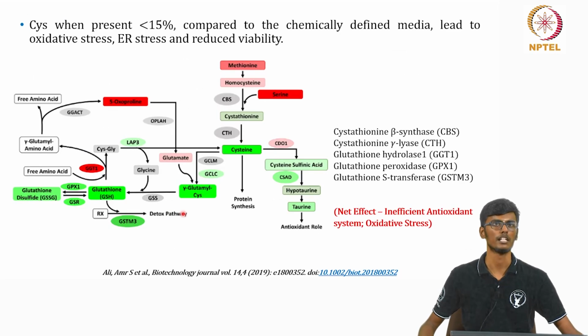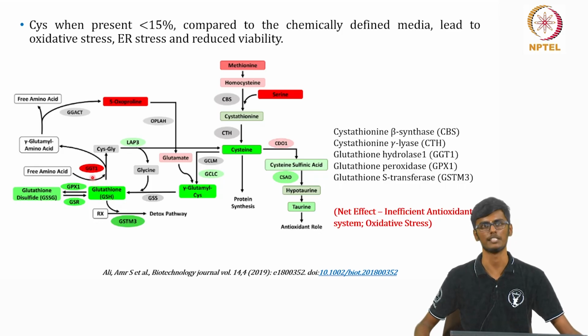Whereas when it is depleted, which is less than 15% of the amount actually present in chemically defined media, they found that there is also oxidative stress produced, ER stress, and reduced viability. And this is because the cell tries to produce cysteine by degrading the glutathione. And you can see the red ones indicate upregulation and green ones indicate downregulation. The glutathione is being downregulated due to the upregulation of the glutathione breakdown enzyme.